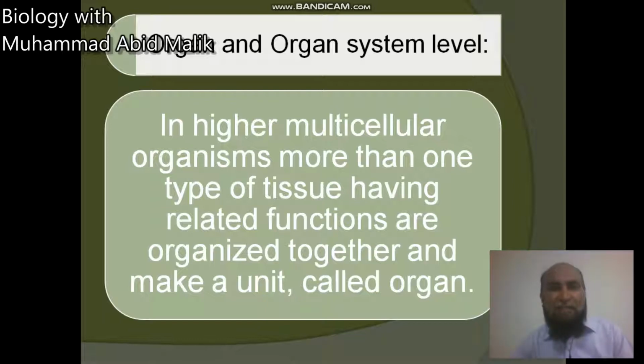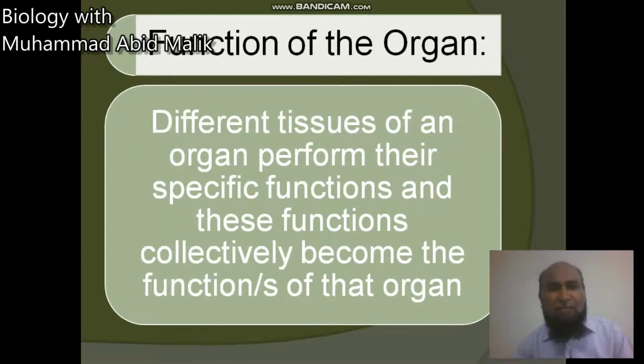In higher multicellular organisms, more than one type of tissue having related functions are organized together and make a unit called an organ. Simply we say that more than one type of tissue having related functions are organized together and make a unit. This unit is termed as organ. Function of the organ: different tissues of an organ perform their specific functions, and these functions collectively become the functions of that organ.